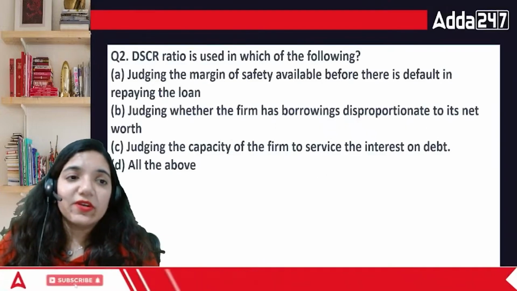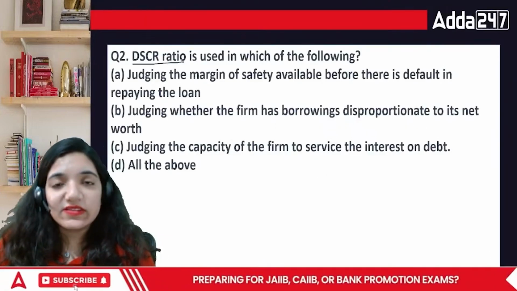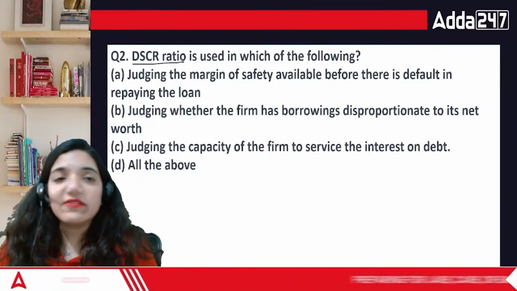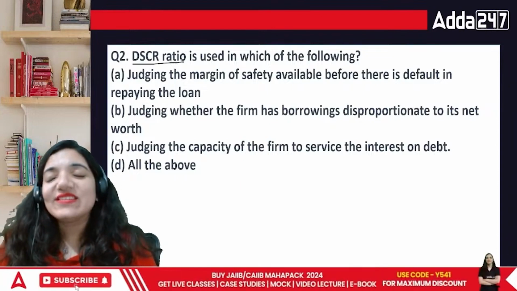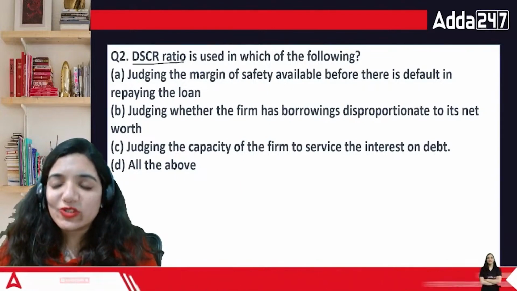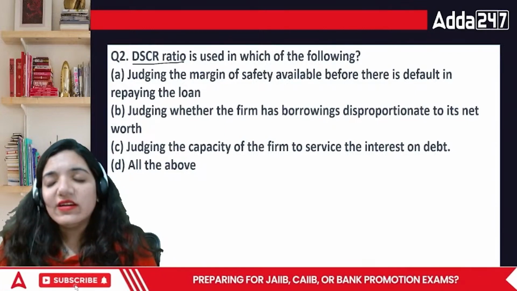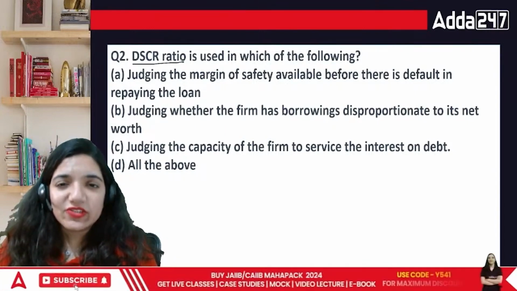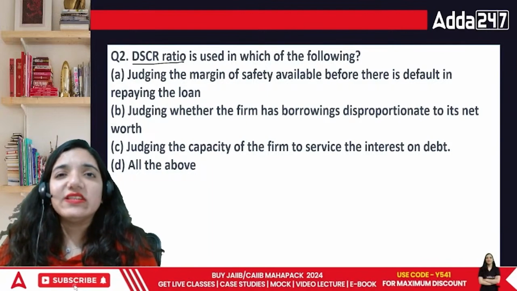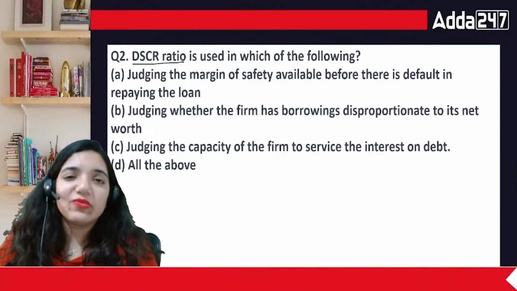Now, second point, debt service coverage ratio. I think they somehow love this ratio. Why do I say this? Because this particular ratio was asked in promotion exams. This particular ratio was asked in our regular exams as well, in our JAIIB examination as well. So I have seen this particular ratio having its importance like anything.